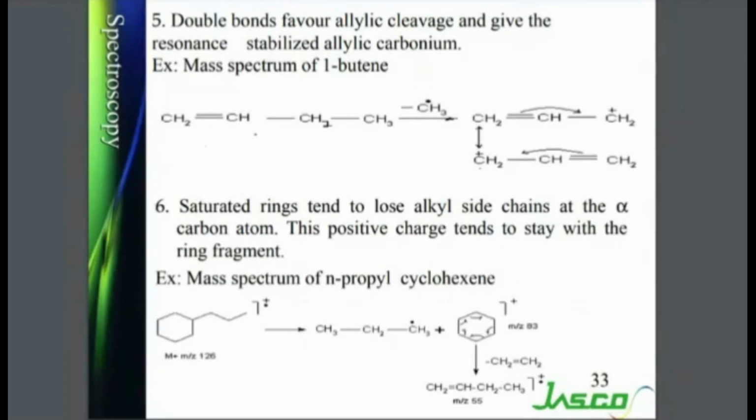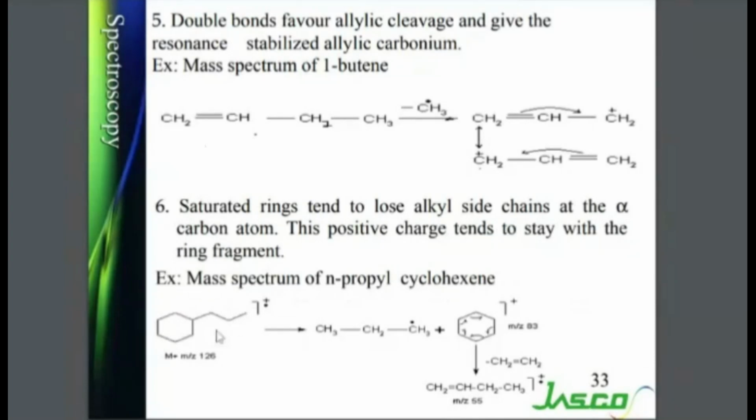Now saturated rings tend to lose alkyl side chain at alpha carbon atom. This positive charge tends to stay with the ring fragment. Okay, the example is given over here. It is a saturated ring, it is not an aromatic ring. Now there is a structure, propyl cyclohexane. See, these 3 carbons are attached to cyclohexane, so it is n-propyl cyclohexane.